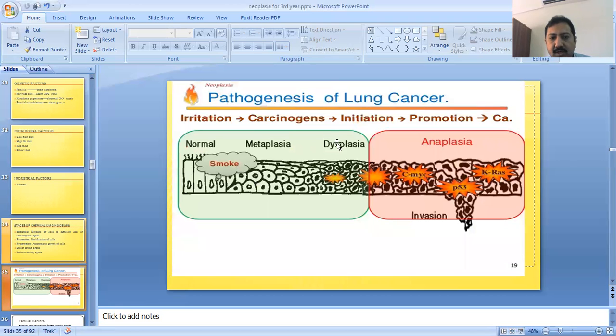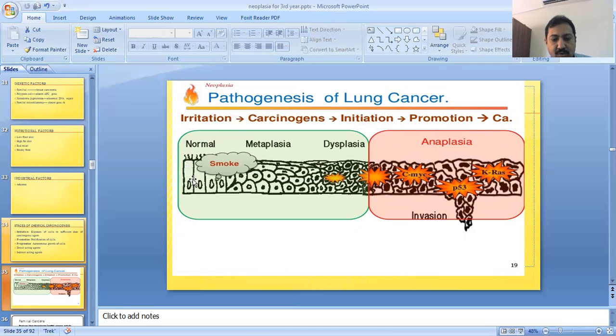This is the process of the pathogenesis or carcinogenesis of any type of cancer, but here we have written an example of the pathogenesis of lung cancer, but it can be applied to any type of cancer in the body. So the first process is initiation, irritation due to a carcinogenic agent. Then the process goes towards initiation, proliferation, and then carcinoma formation.